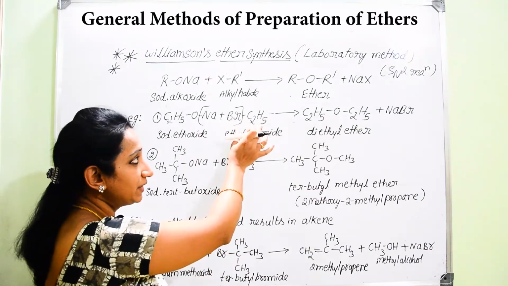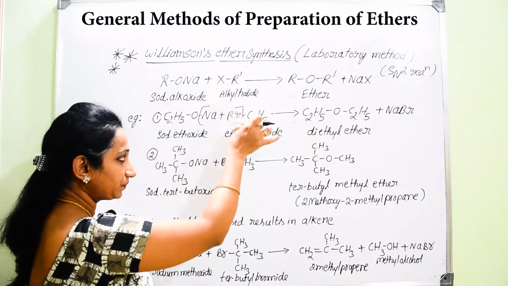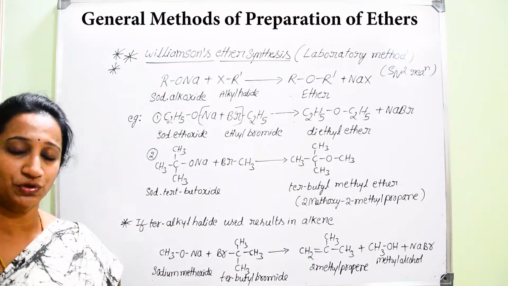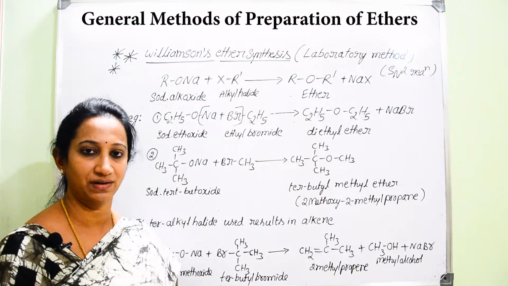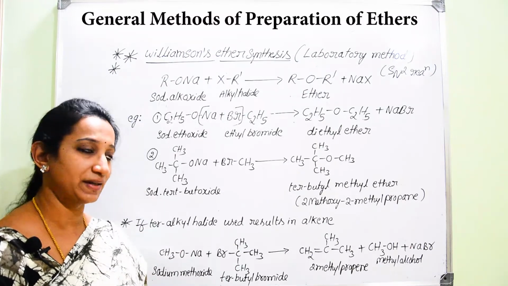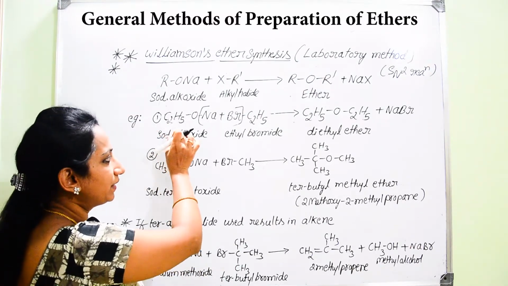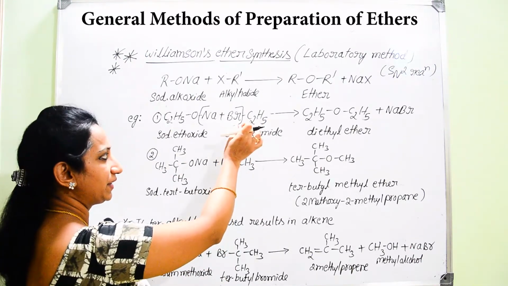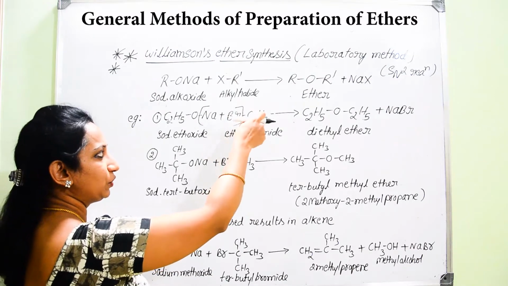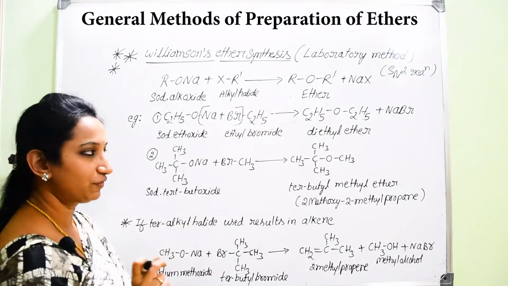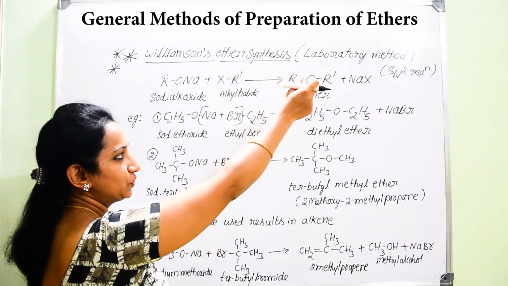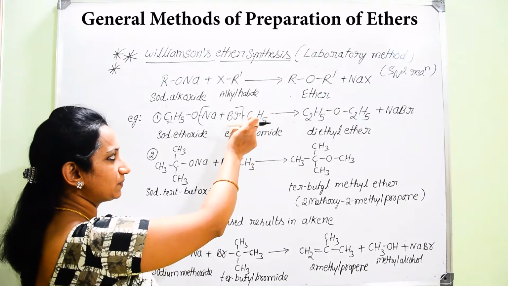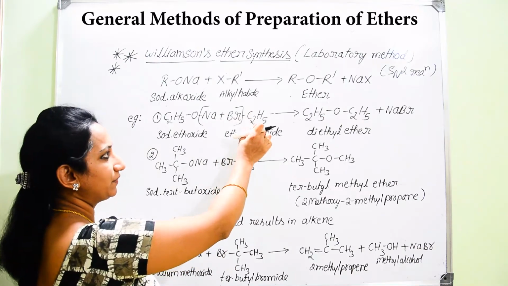We should take primary alkyl halide because this reaction involves SN2 mechanism, that is, substitution nucleophilic bimolecular reaction, where you can remember there will be direct attack of the nucleophile on the primary alkyl halide, so that there should not be any steric repulsion because of a bulky group attached to this halogen. Therefore, for easy SN2 reaction, we need only a smaller group, that is, primary alkyl halide will favor the